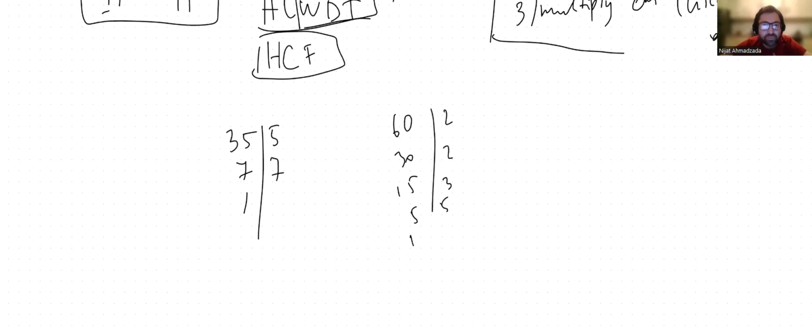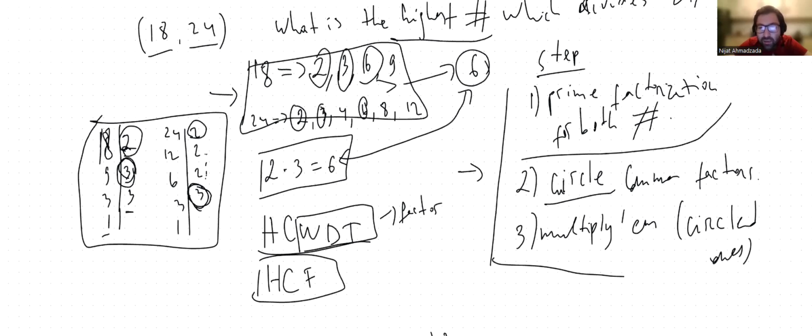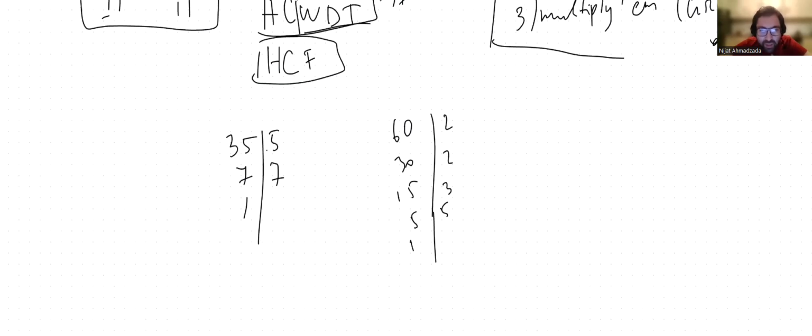So should I stop here? It was the first step. The first step was what? Prime factorization for both numbers. He did it. And now the second step, he's going to circle common factors. Let's go to the common factors. 5. Do we have 5 over here as well? Yes, that's why we are circling it. 7. Do we have 7 over here as well? No, we don't have 7. So 5 was the only common factor.